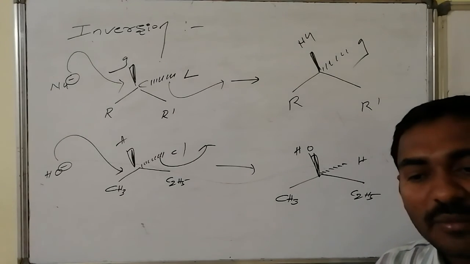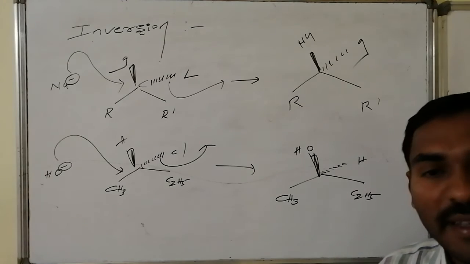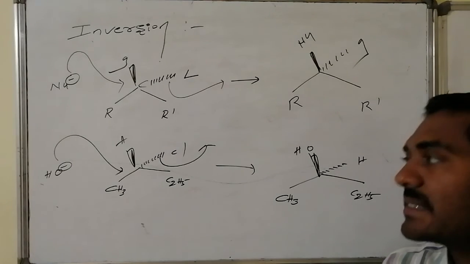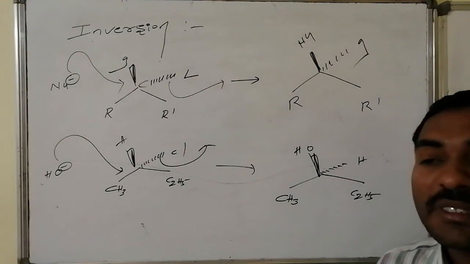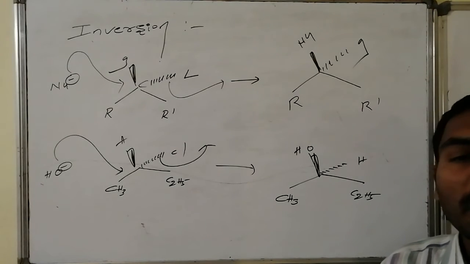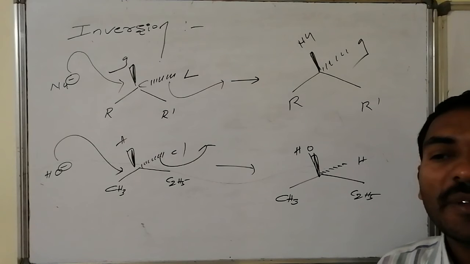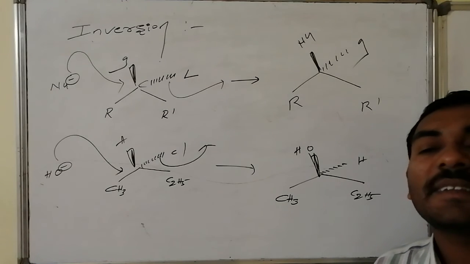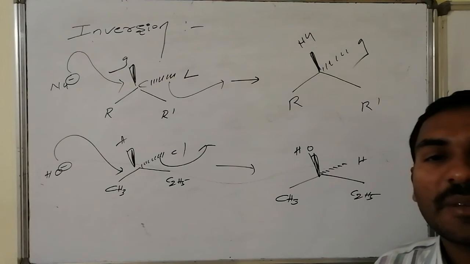Thus, the mechanism gives complete, clear, ideal information in such a way that the leaving group position is not exactly occupied by the entering group, that is, the nucleophile. The entering group and leaving group maintain 180 degrees, that is the maximum distance of separation.